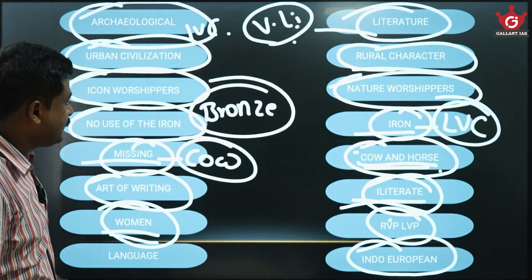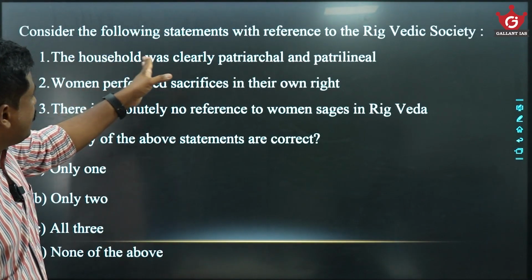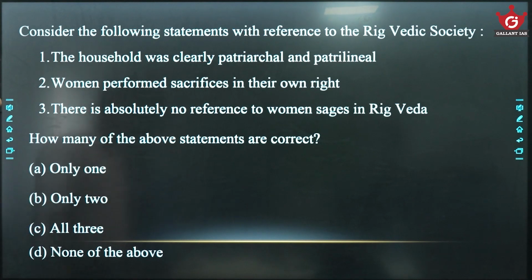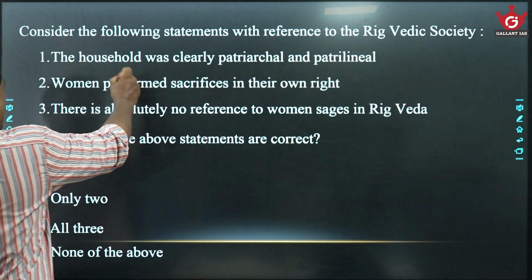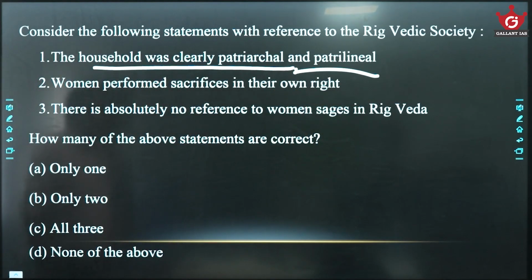Have a look into this. Consider the following statements with reference to Rigvedic society. The household was clearly patriarchal and patrilineal. This is about Rigvedic society. Yes, the household was patriarchal, just like Roman society. It was patriarchal and patrilineal.